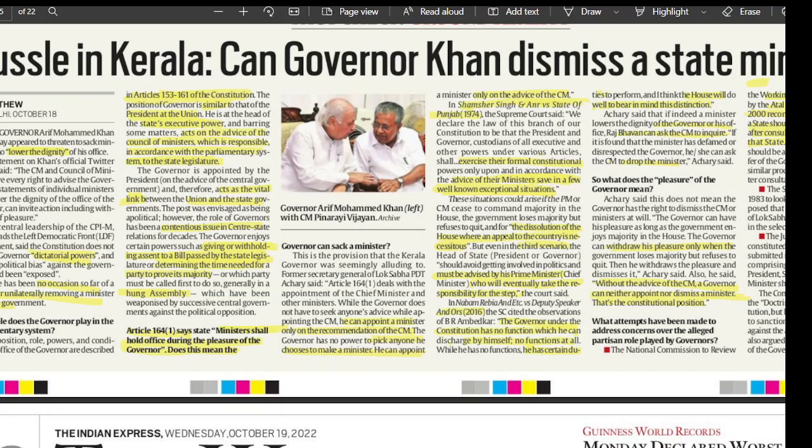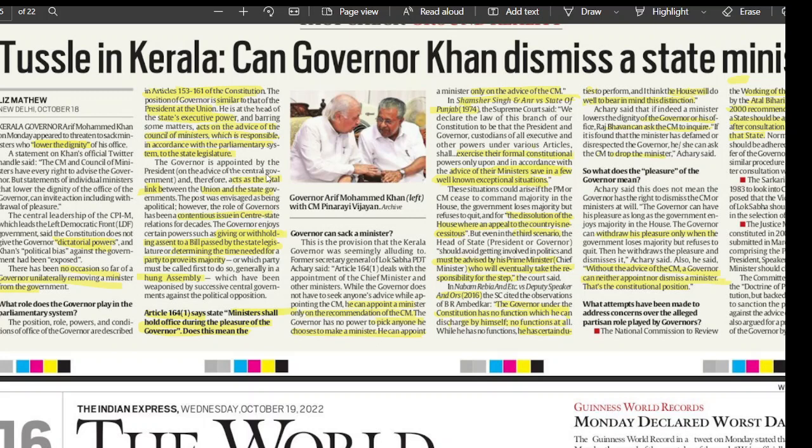So today we have this article in front of us. This article was published in the Indian Express. I'll refer to the date as well in the description. Now, why this article is important for us is because it is about the recent happenings in Kerala. That is, of course, the tussle between the governor and the chief minister.